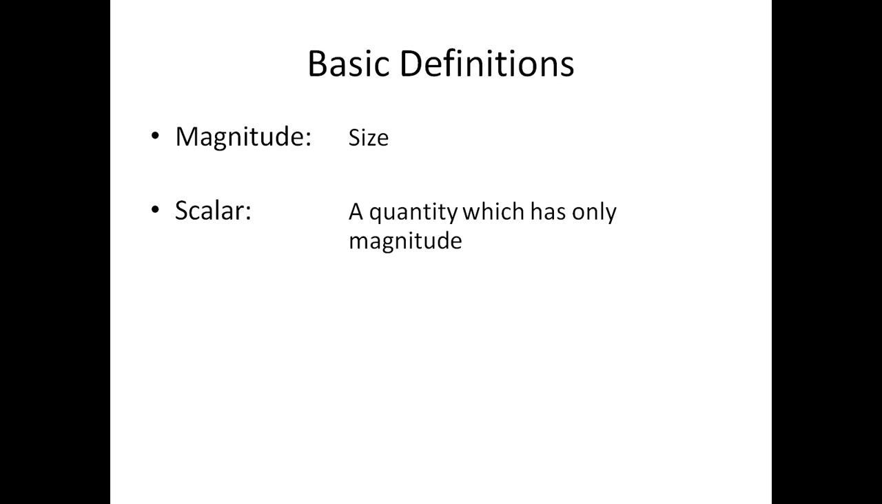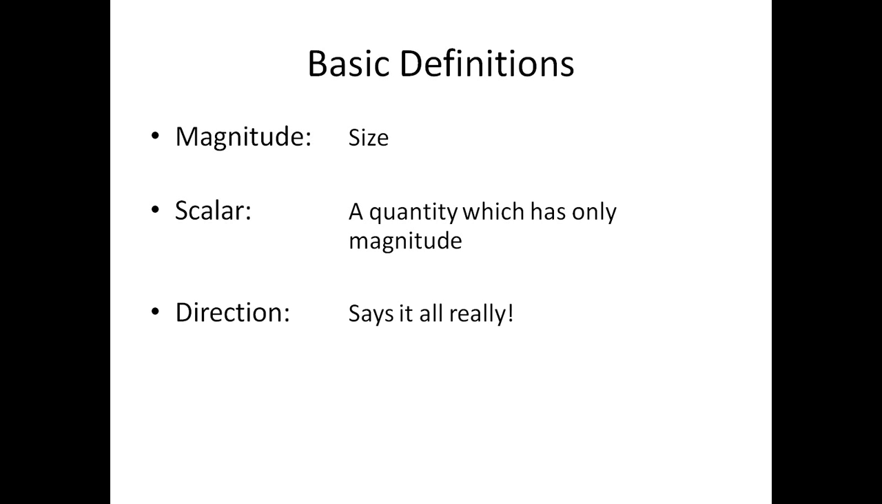A quantity which only has magnitude is what we call a scalar. So mass is a scalar quantity. We just talk about the size of it. The mass of this bag of potatoes is 10 kilograms. We don't have to give it any other information. We don't have to say whether it's 10 kilograms up or down, or left or right, or blue or green, or anything. Just simply the size is all we need, the magnitude.